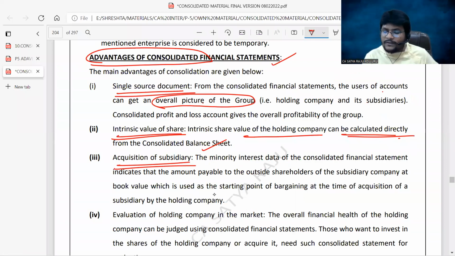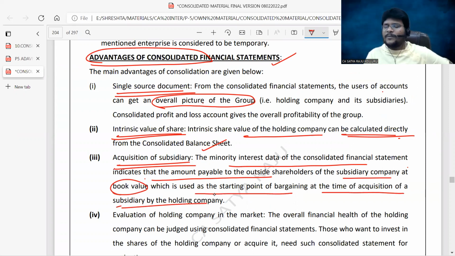The minority interest data of the consolidated financial statement indicates the amount payable to the outside shareholders of the subsidiary company at book value, which is used as the starting point of bargaining at the time of acquisition of a subsidiary by the holding company. We know the book value of minority interest. That's why we can easily bargain with such minority interest holders at the time of acquisition of such company.